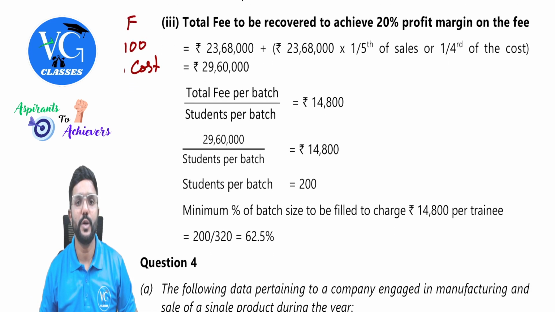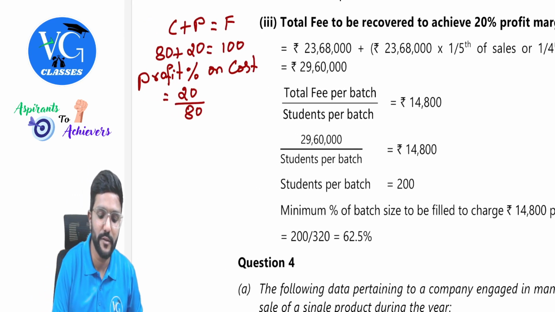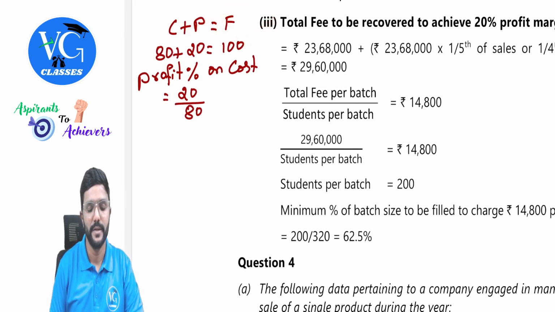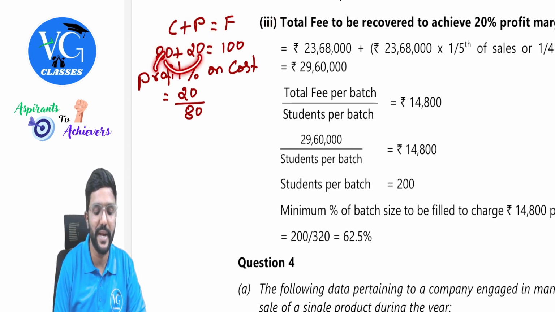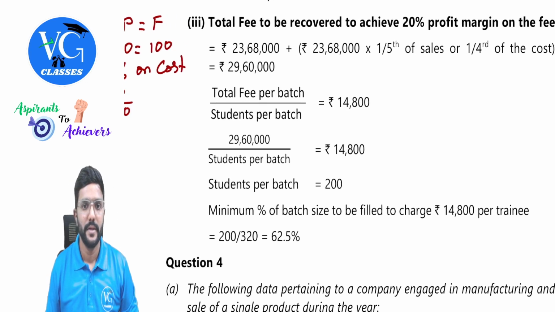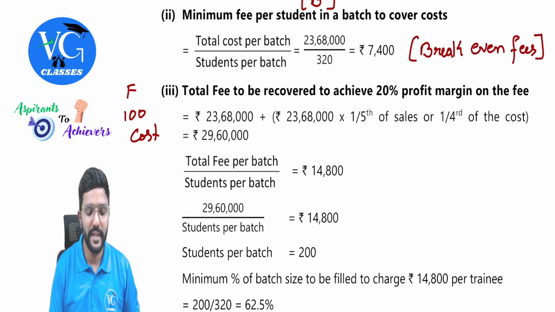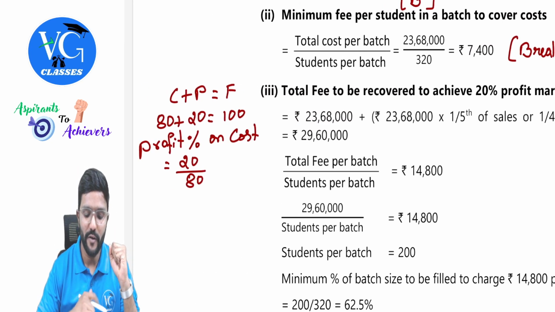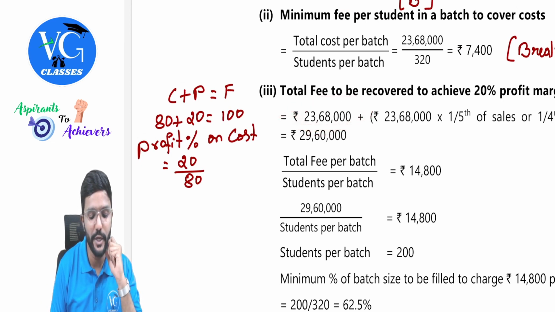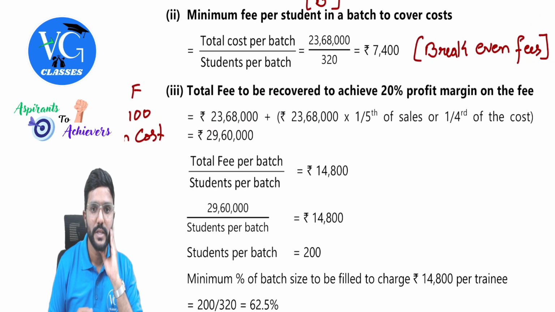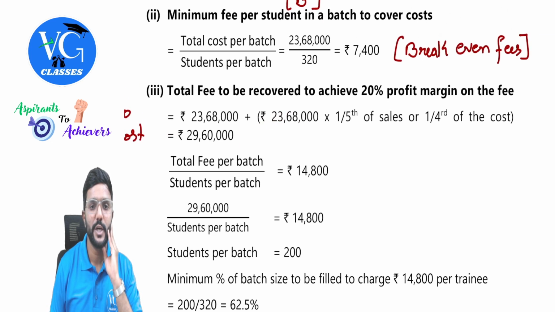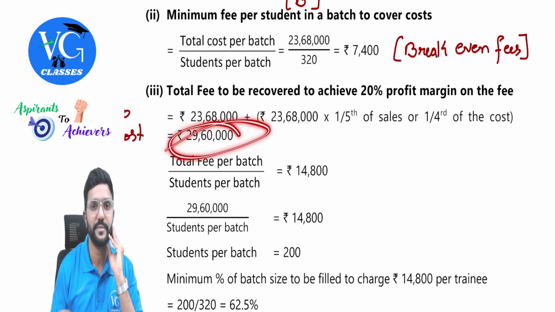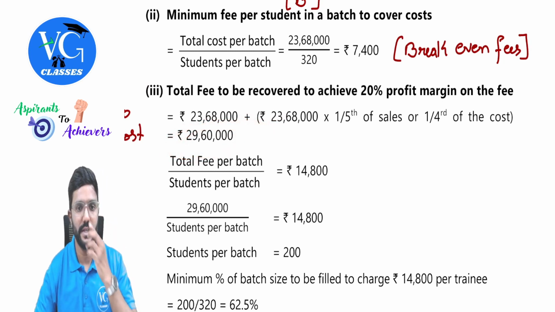Okay. Next, total fee to be recovered to achieve 20% profit margin on the fee. Guys, if profit margin is 20% on fees, so let us assume fees as 100. So profit would be 20, cost would be 80, balancing figure. So profit percentage on cost would be 20 by 80. Yes, sir. So 23 lakh 68,000 is the total cost, plus profit would be how much? 23 lakh 68,000 into 20 by 80. That is the profit element. So we'll get total fee to be collected is how much? 29 lakh 60,000 including profit. Including profit. Yes, sir.